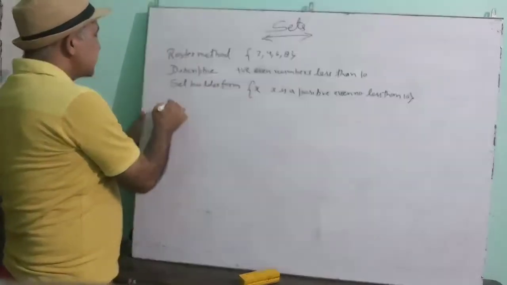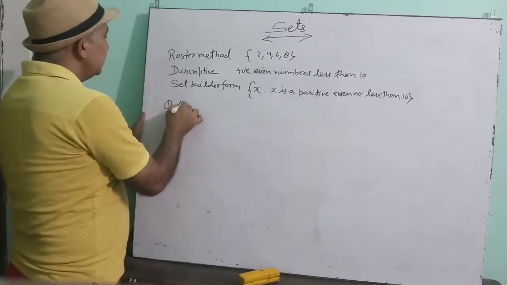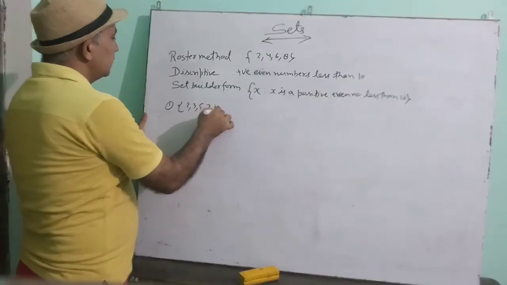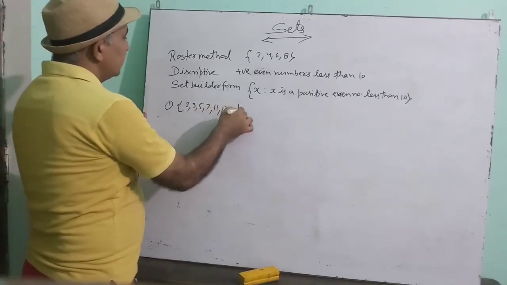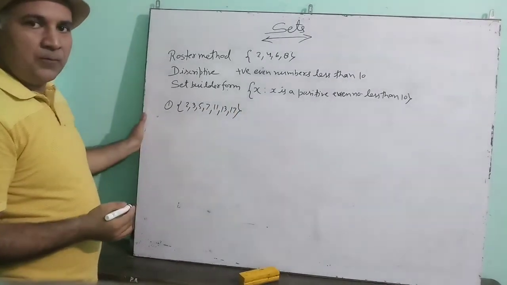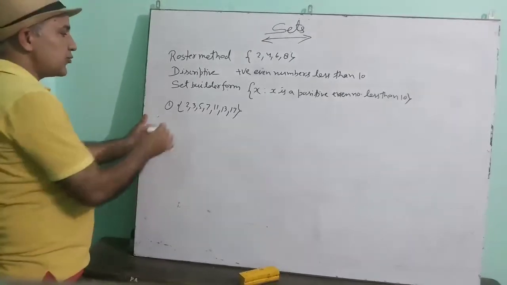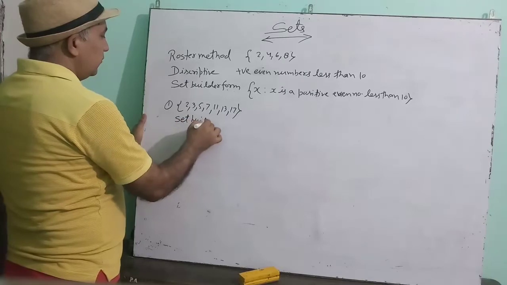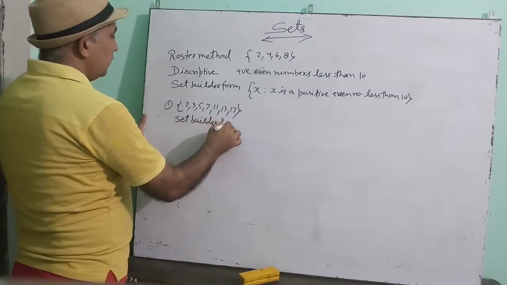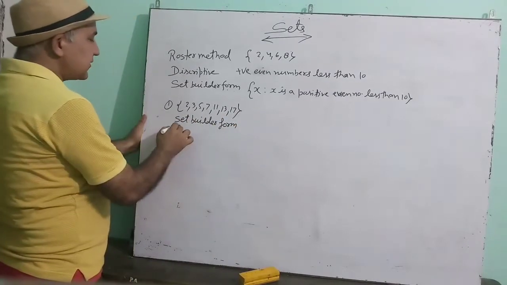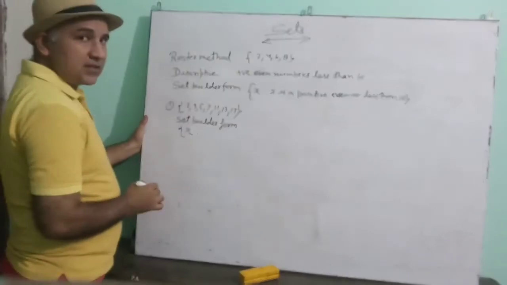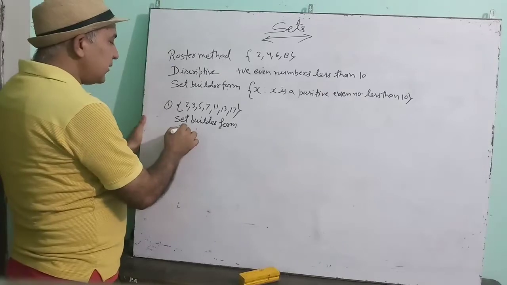See how? Suppose that, see, this is the roster form. You have to convert it into set builder form. How to write in set builder form? We will take one variable, then we put the symbol such that. Then after that we will write the property.